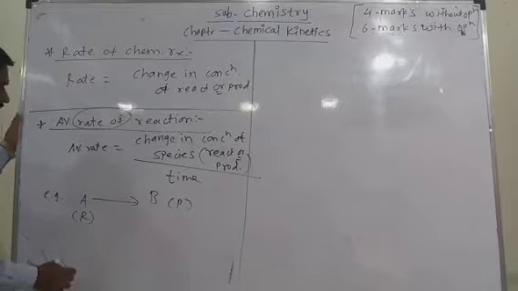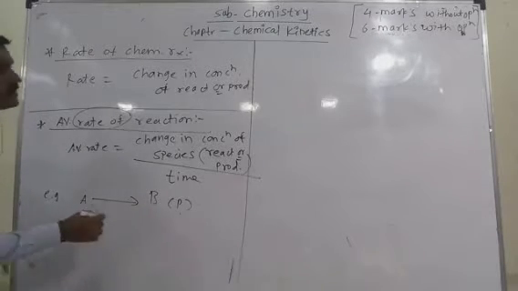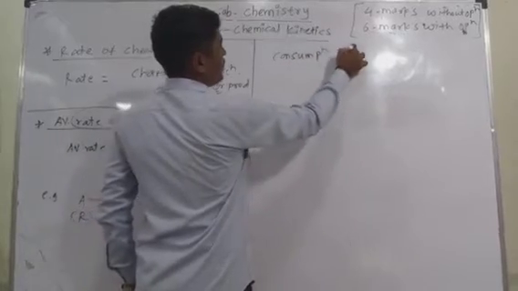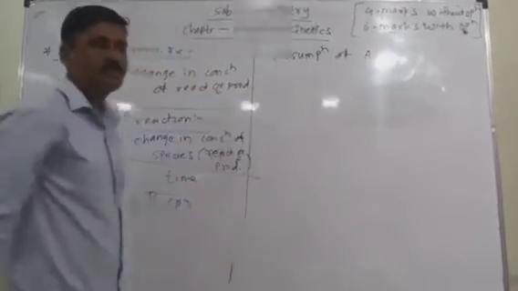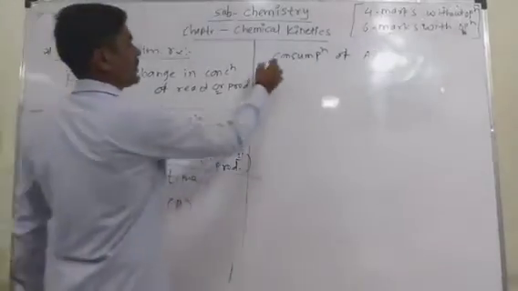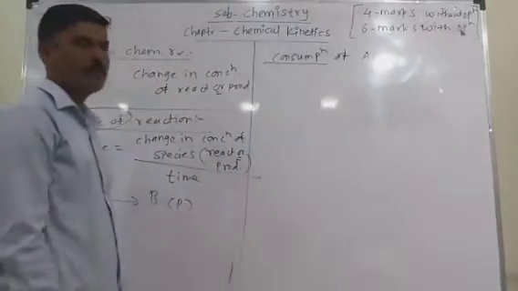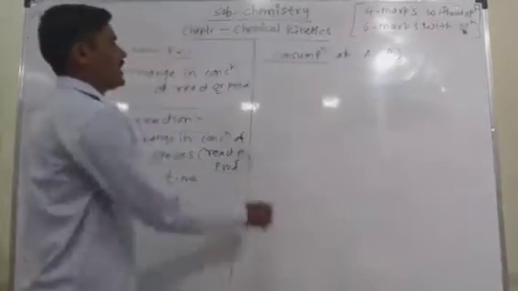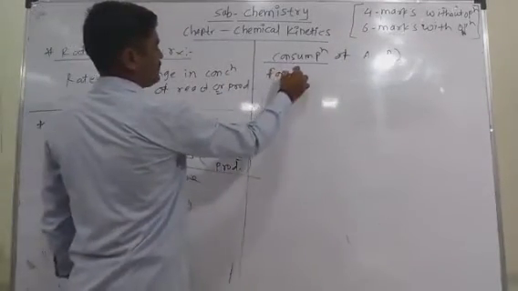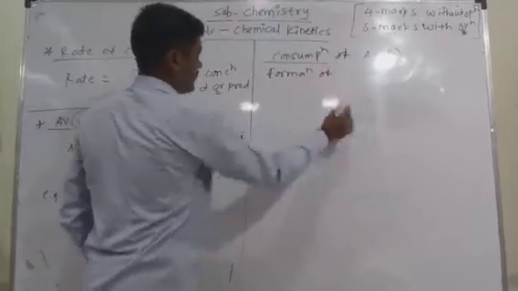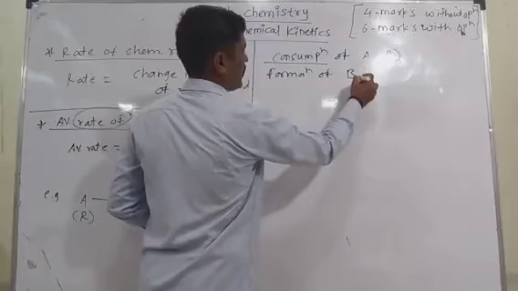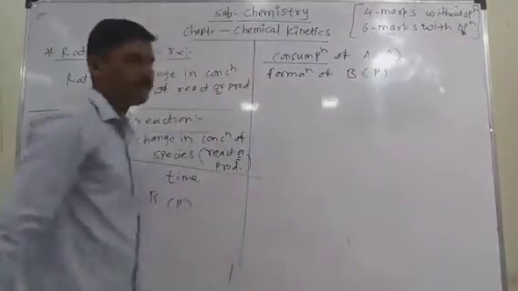So there is a consumption of A. Consumption means there is a decrease in the concentration of the reactant, and there is a formation of B, the product gets formed.